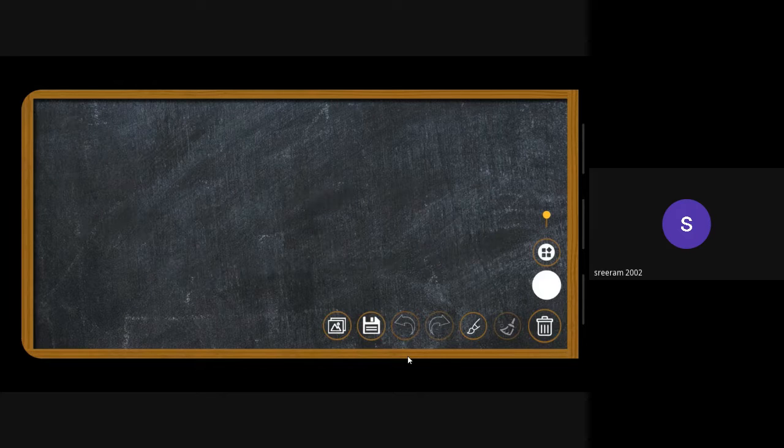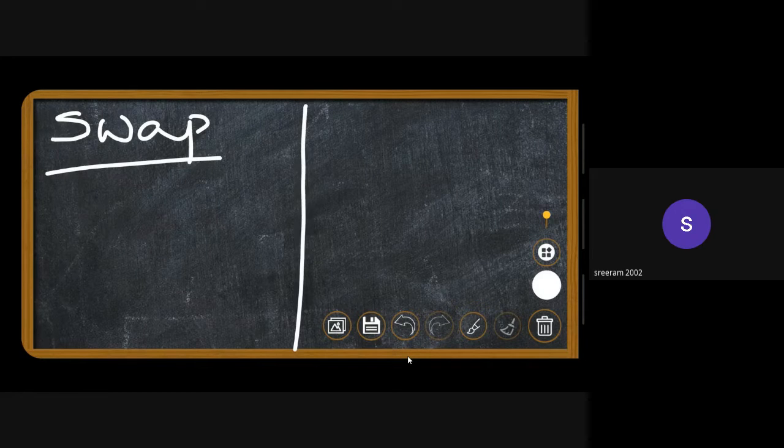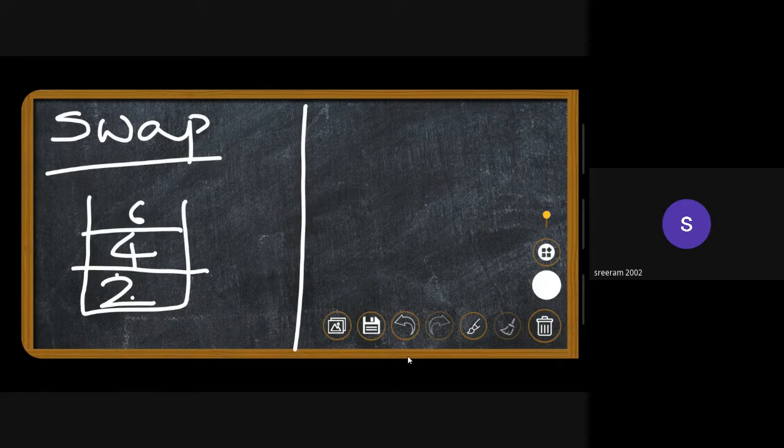And there is something called swap. Let's say that you have two stacks. Let me divide the screen. One stack consisting of the first 3 even numbers and the other consisting of the first 3 odd numbers.